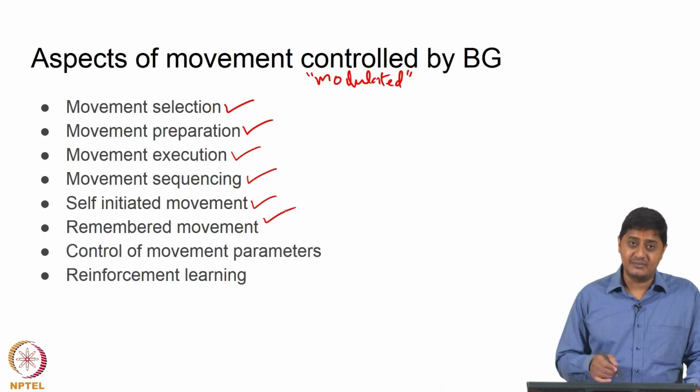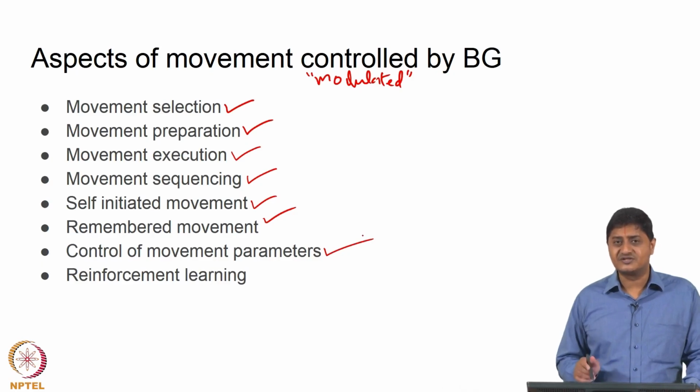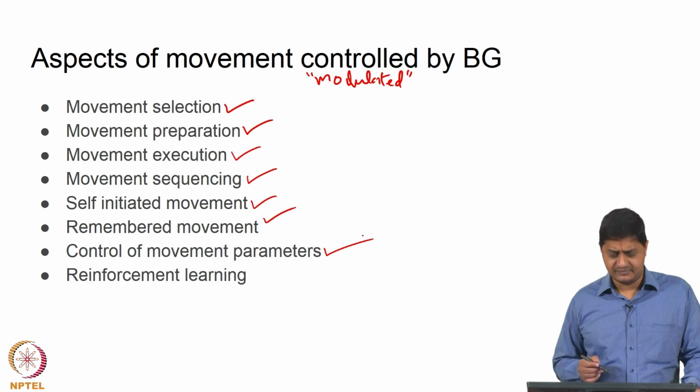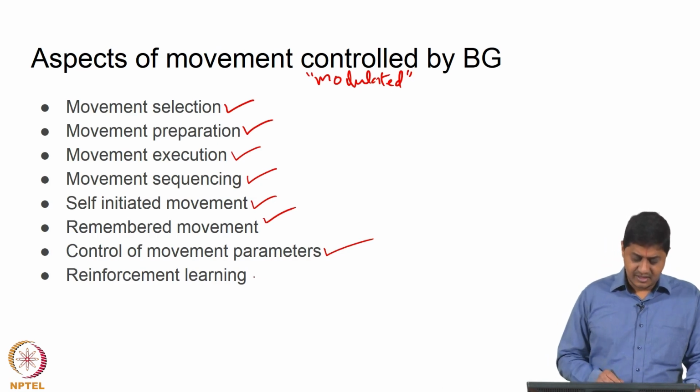Control of specific movement related parameters such as displacement and velocity, such as force and rate of force development, for example, and reward related behavior or reinforcement learning.